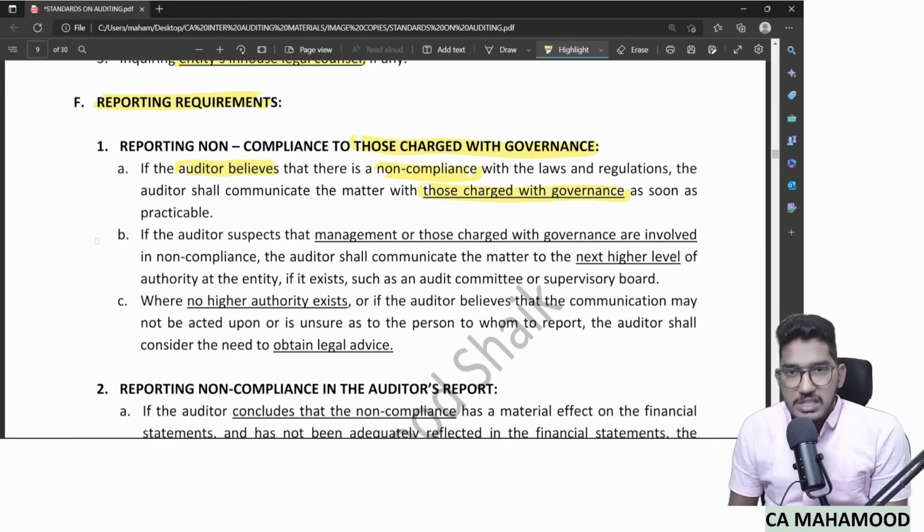See, if low-level employees committed non-compliance, if you report it to top-level management, then it will serve some purpose. What if top-level management themselves are involved in the non-compliance?